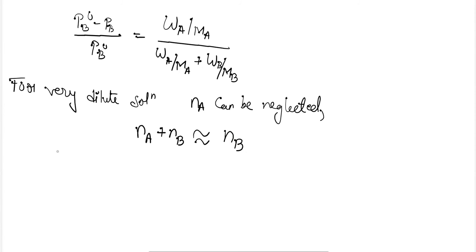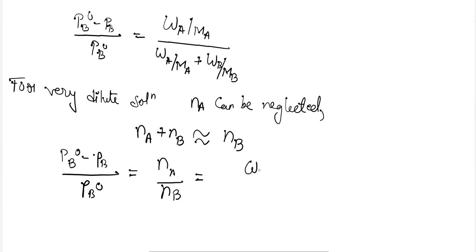So then PB naught minus PB divided by PB naught will be equal to NA upon NB only, and hence WA upon capital MA, the molar mass of solute, divided by WB upon capital MB. Like this the relation will be.